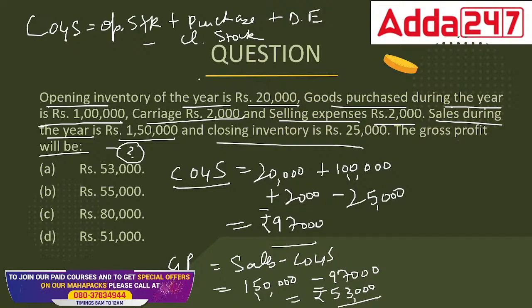Then whatever our gross profit would be, we will use sales minus COGS, because in this case we are having our selling price minus our cost price. So the answer should be 53,000. All the formulas you should note down, or you can keep a screenshot of it, because these are really important. This kind of question can definitely be asked in the examination.